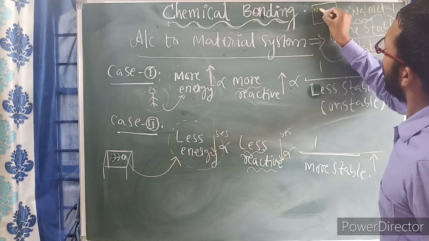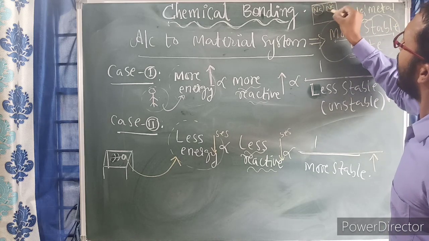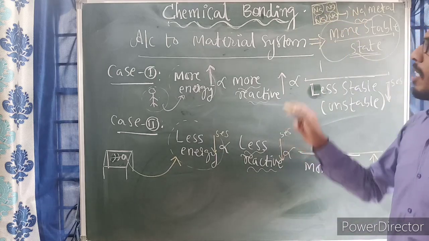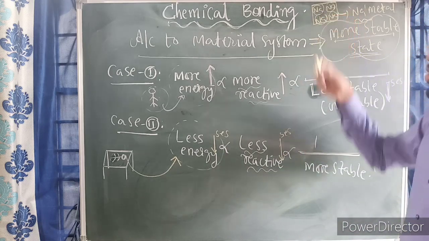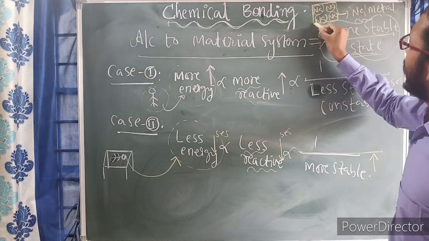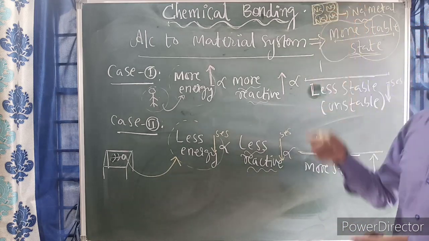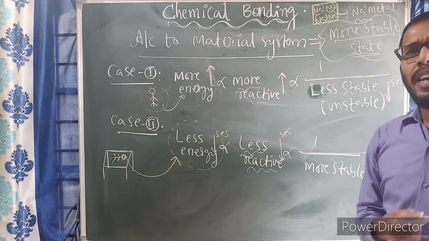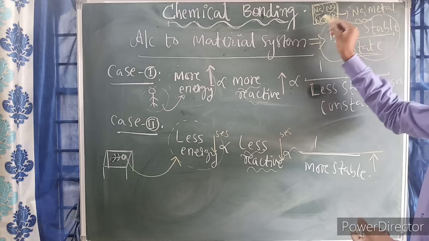It is completely made up of sodium atoms, sodium atom here, sodium atom here. It is completely made up of sodium atoms only. So in this sodium metal, sodium atoms are repeated multiple times, which gives the one material.